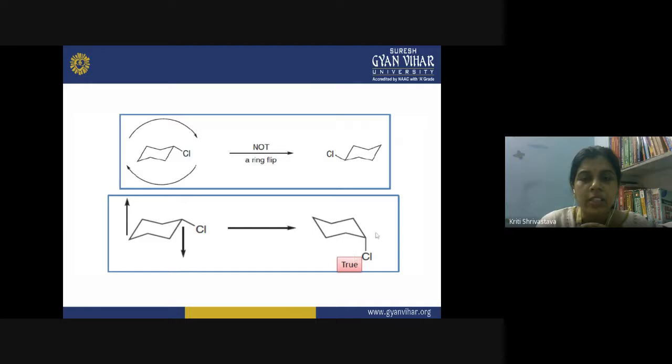So this is the correct structure that you can draw after the ring flipping of this chair conformation. If you have no substituent attached on the cyclohexane molecule, then it is not going to trouble you at all. But if your cyclohexane is containing some substituent at axial or equatorial position, then it becomes really tricky how you will draw the structure of cyclohexane, the chair conformation, after the ring flipping is done.